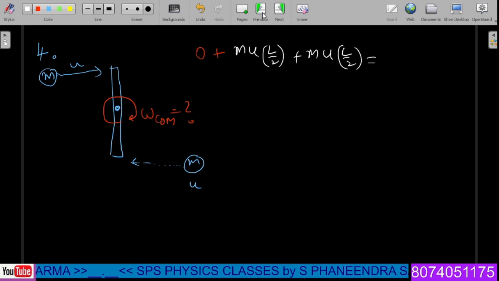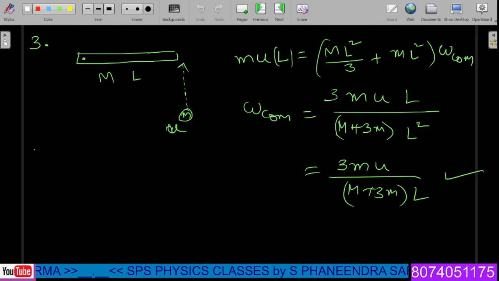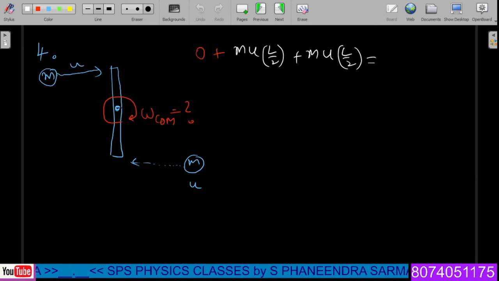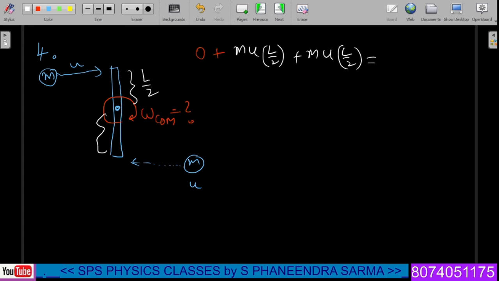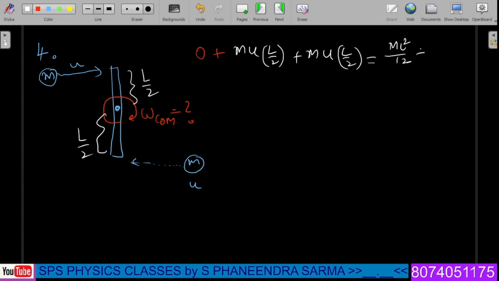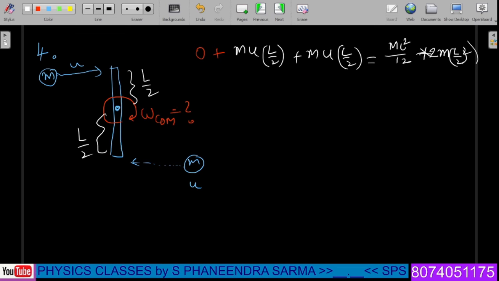At the initial condition, this total length is the radius of rotation, whereas the present problem gives that because it is pivoted at the center, we have radius of rotation L by 2 for the top one and L by 2 for the bottom one. That's the logic, which is equal to the moment of inertia of the rod, m L square by 12, plus 2 into m into L by 2 whole square, because two identical particles are symbolized, and then we have omega common.